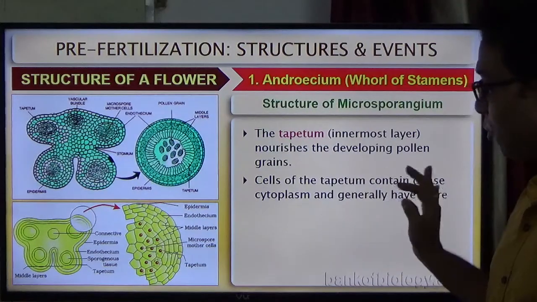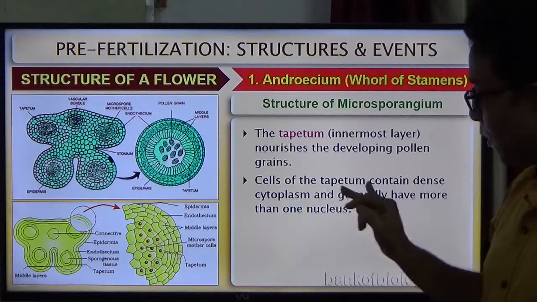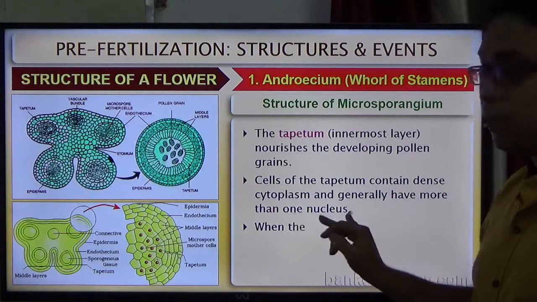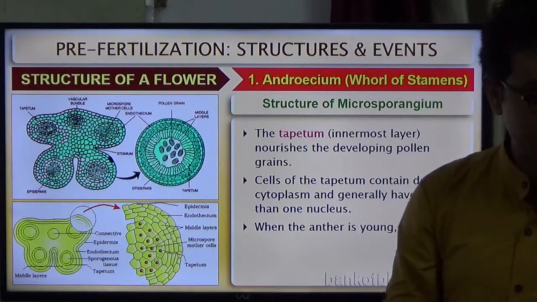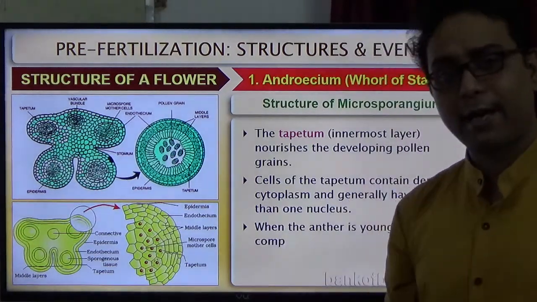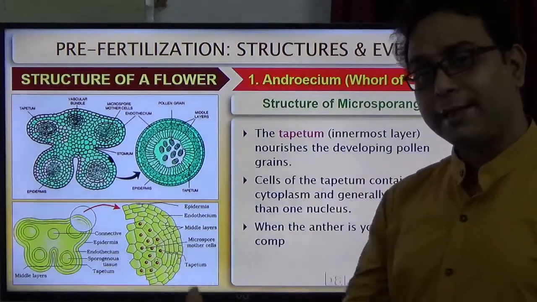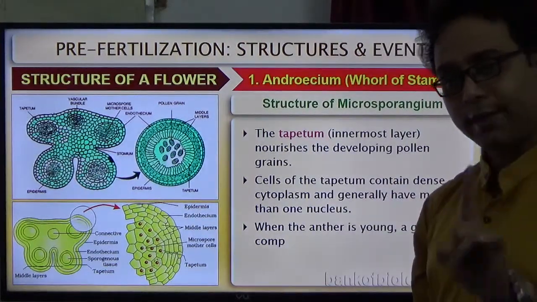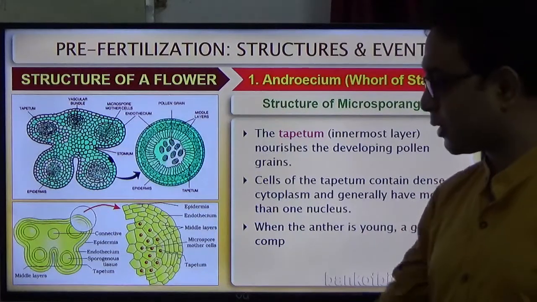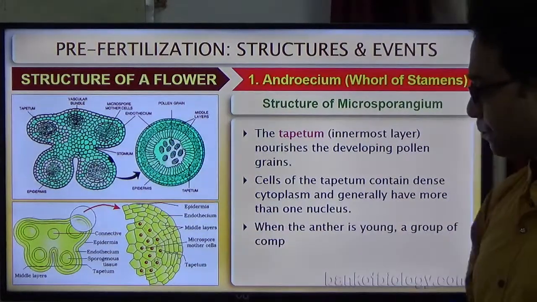Cells of the tapetum contain dense cytoplasm and generally have more than one nucleus. Very important question it is. That means the tapetum has a multinucleated structure.